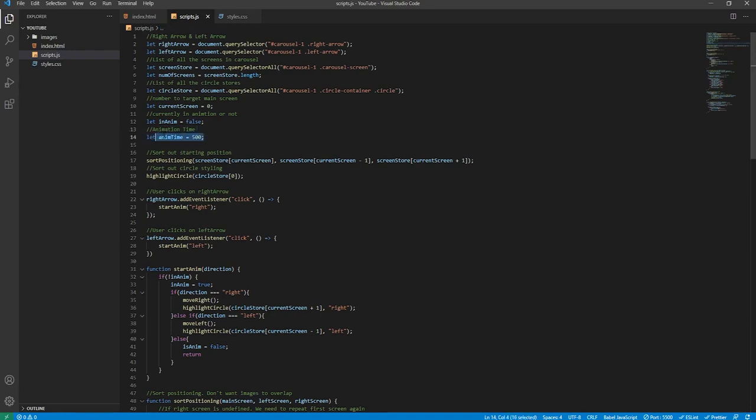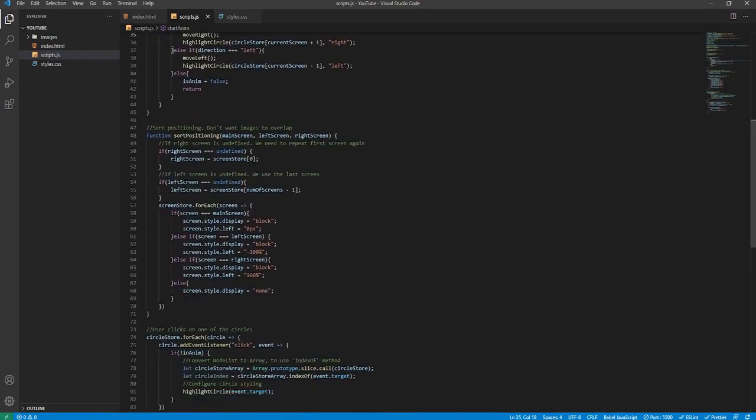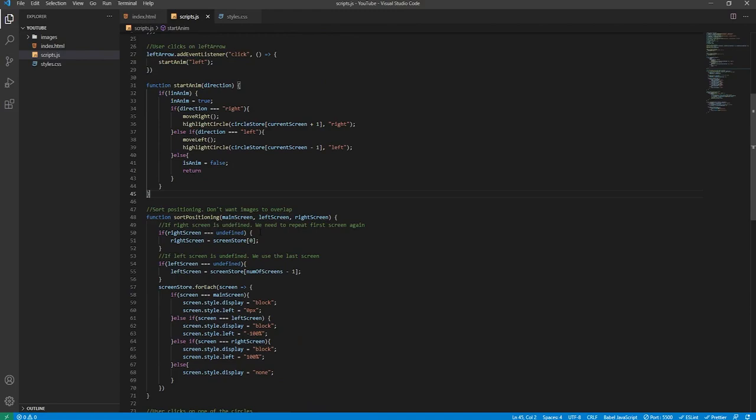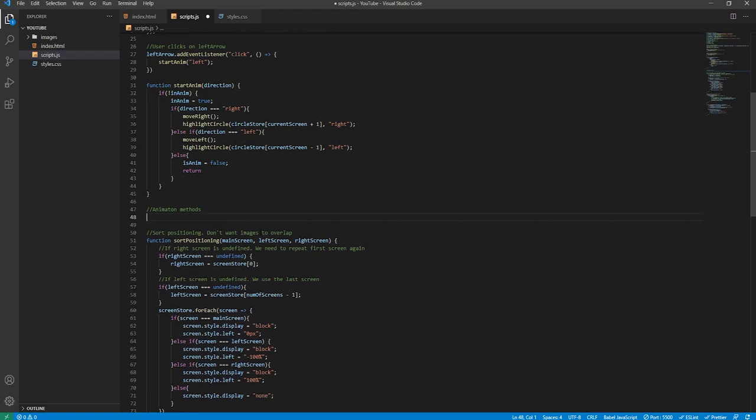And basically, if we ever want to change the animation time, all we need to do is change this variable here, rather than change all of the values individually where we use it. So before we actually do these functions, we need to create some other functions first. Above the sort positioning function but below everything else, we will create a new comment and say animation methods. These will be 4 functions.